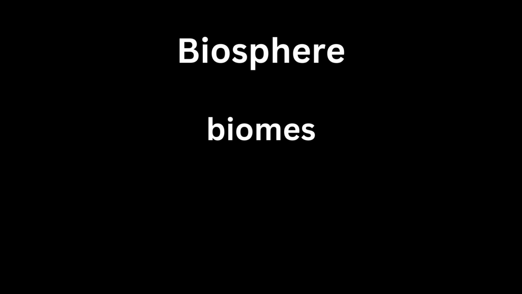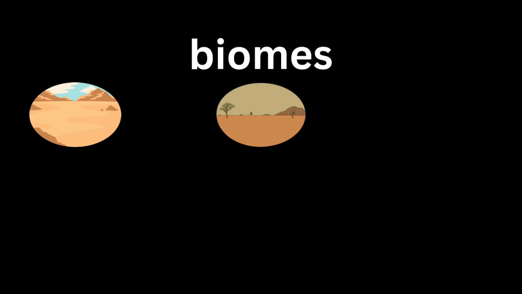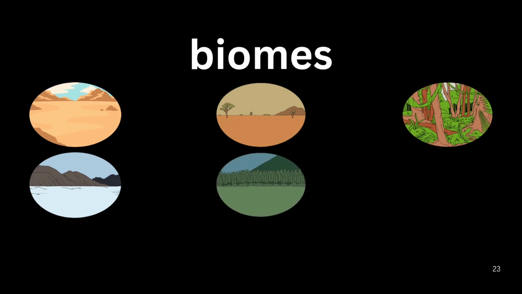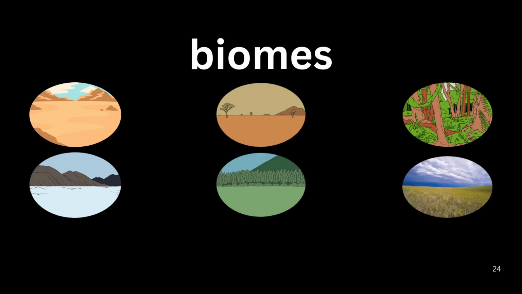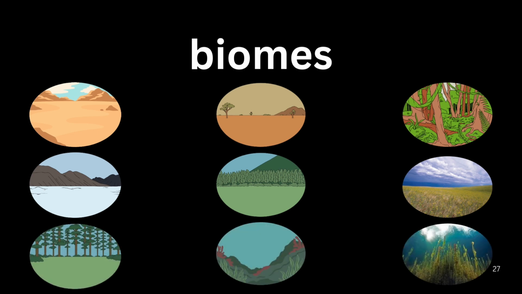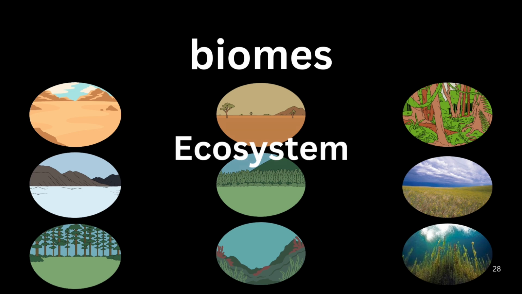Let's look at the different types of biomes. There are the desert, the savanna, the tropical rainforest, the tundra, the temperate forest, the grassland, the boreal forest, the marine, and the freshwater. Each biome contains multiple ecosystems. An ecosystem includes all living organisms in a particular area along with the non-living parts of that environment.